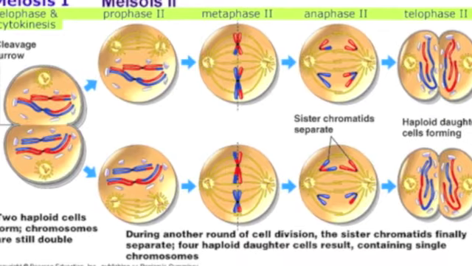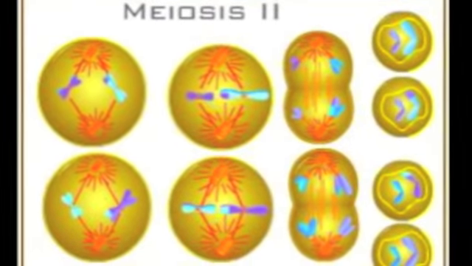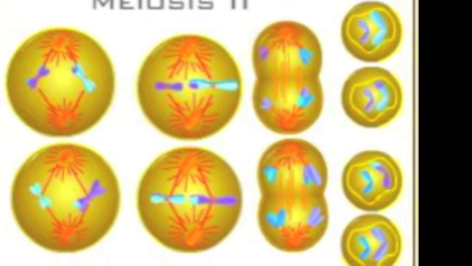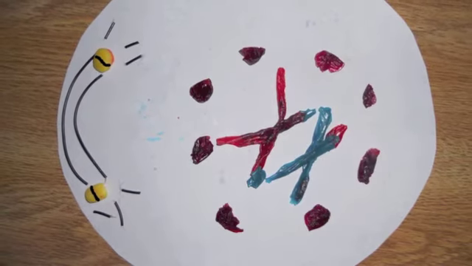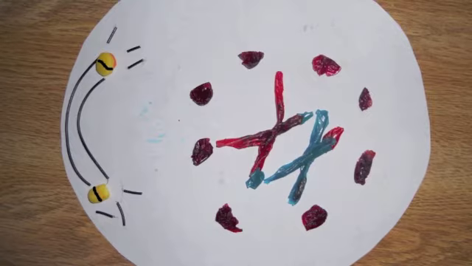During meiosis II, sister chromatids are separated. This process is essentially the same as mitosis and results in four genetically unique haploid daughter cells. During prophase II, the spindle reforms. The nuclear membrane breaks down and the chromosomes condense and move towards the metaphase plate. They are still two chromatids connected by the centromere.